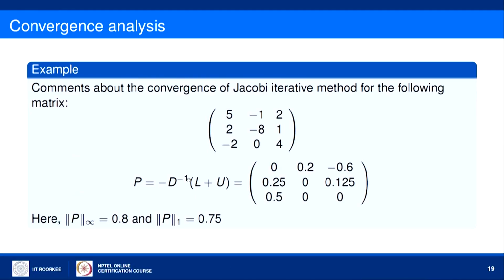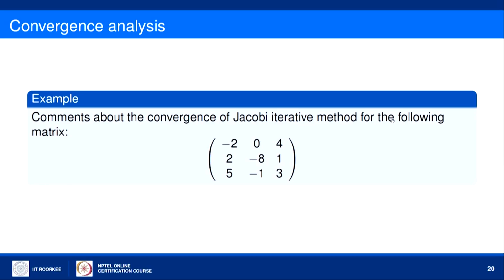Moreover, if you want to check with the iteration matrix, if I calculate the iteration matrix in case of the Jacobi method, it comes out to be in this way, and if I find the norm of this, the infinity norm is 0.10 and the one norm is 0.75. Both are less than 1, and hence these are sufficient conditions, guaranteeing that the Jacobi scheme will converge.